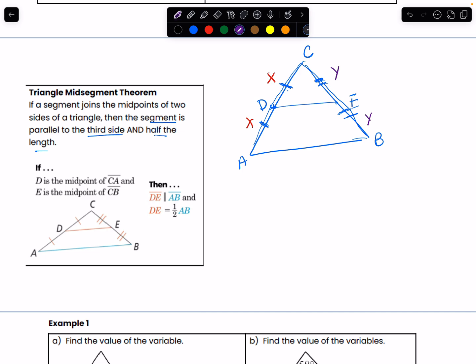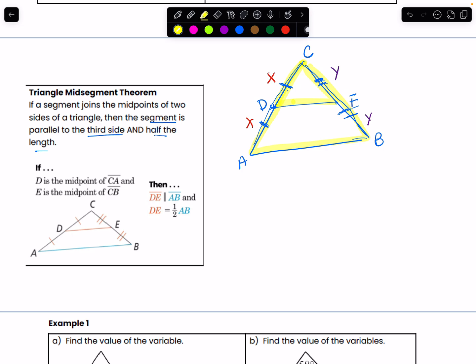They're both Y because they are the same length. Now, using our idea of similarity and trying to prove that, we can tell that my smaller triangle here, let me go ahead and highlight it, the size of my smaller triangle is proportional to the sides of the larger triangle. Only the 2 sides I have, which is the X and the Y.